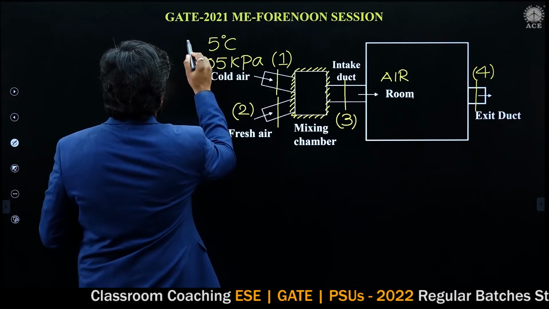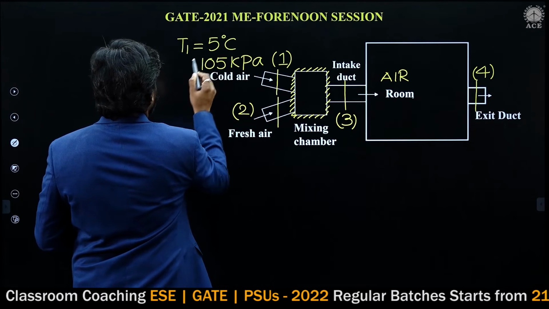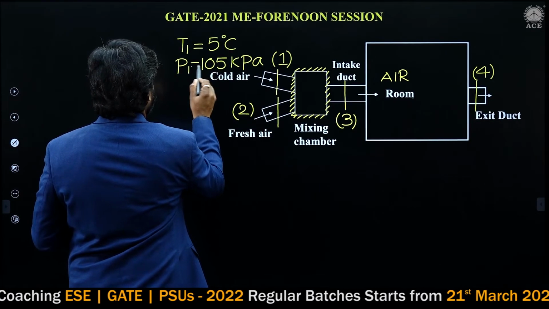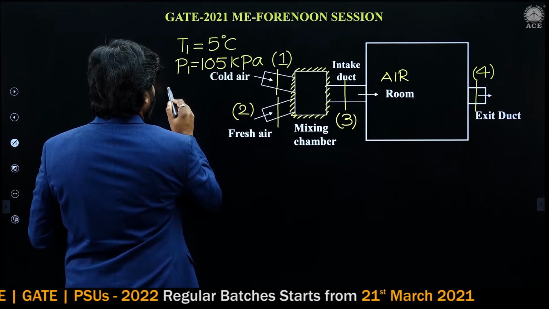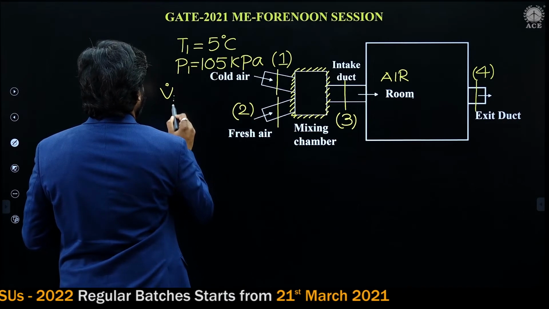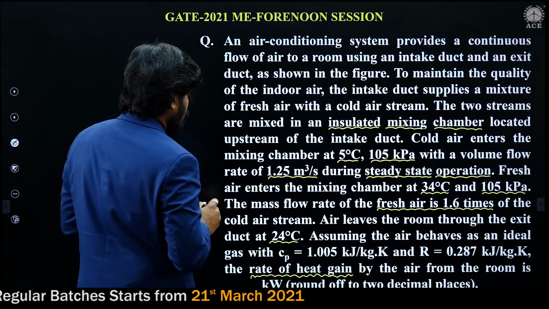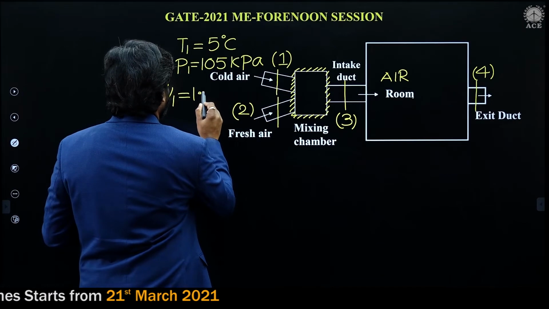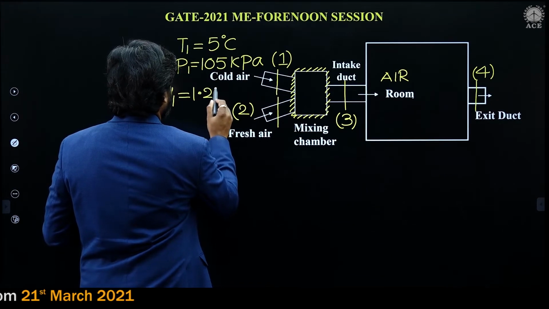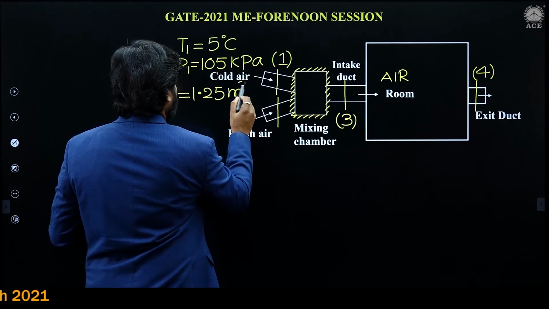So this is T1. V1 dot, the volume flow rate, is given as 1.25 meter cube per second.